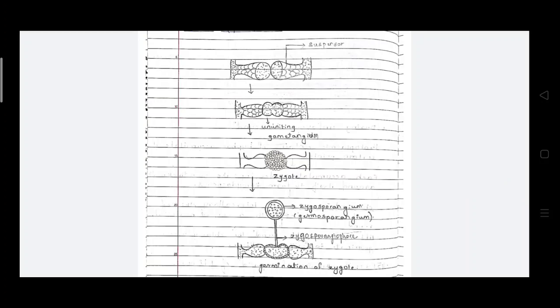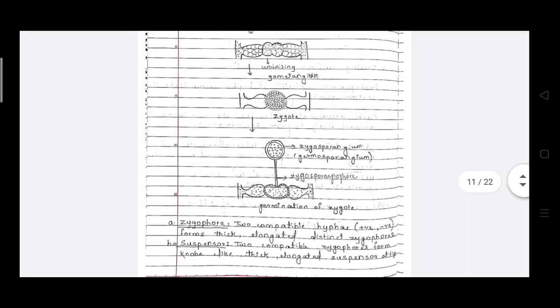This gametangium, along with the suspensors, is processed into the zygote. The zygote goes to a resting stage, and if it gets favorable conditions, then it will germinate.